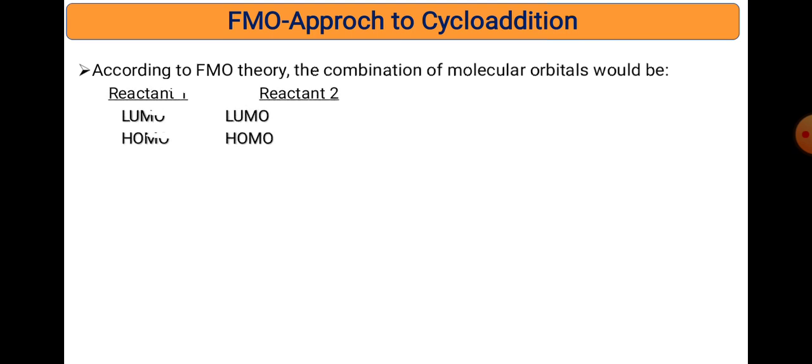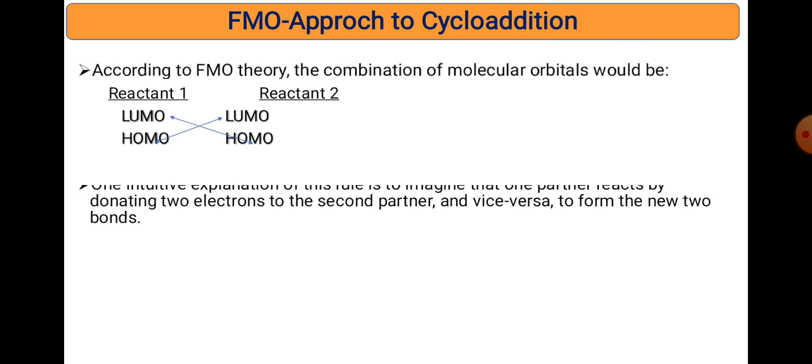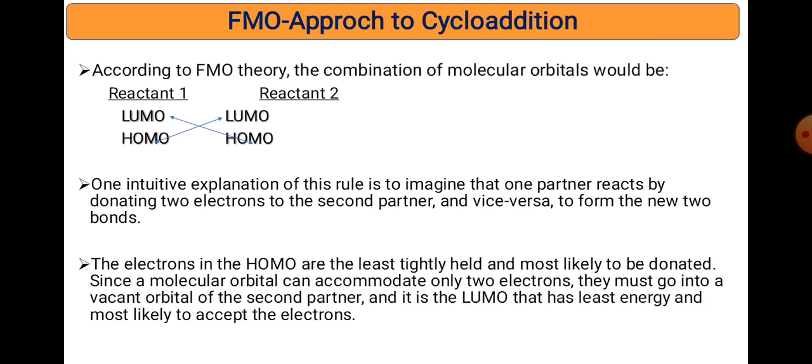According to FMO theory, the combination of molecular orbitals gives rise to the product. One reactant has a HOMO as well as a LUMO, while the second reactant also has a HOMO and LUMO. The reaction occurs between the HOMO of one reactant and the LUMO of the other reactant, or the LUMO of one reactant with the HOMO of the second. One is electron rich and donates the electrons, the second receives the electrons, to form the new sigma bond.